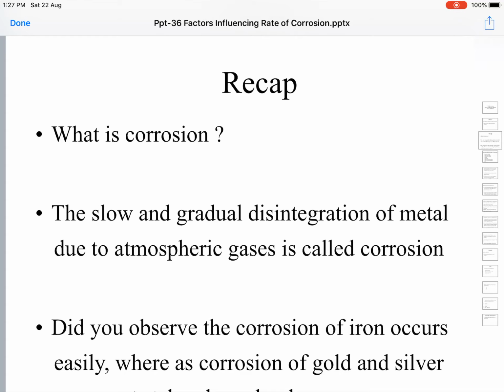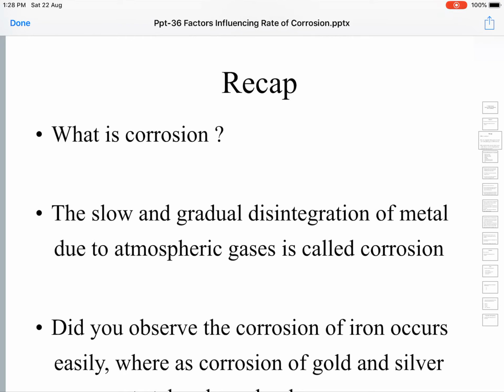But these metal objects interact with the surrounding environment and turn into metallic compounds. To the extent that the metal turns into metallic compounds, we are losing the metal. It is useless for us, because only pure metal is useful to us. From our point of view, there is a deterioration or disintegration of the metal. How is it happening? It is happening due to interaction with the surrounding environmental constituents.